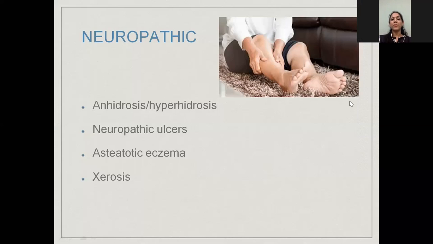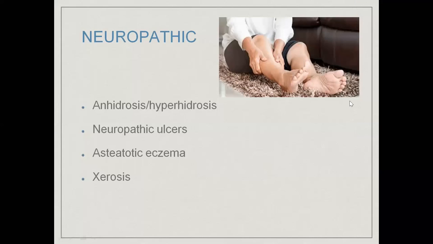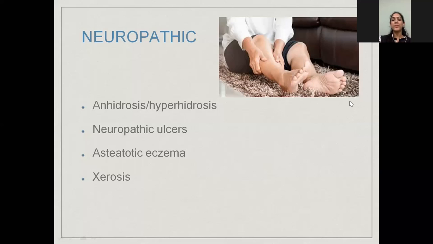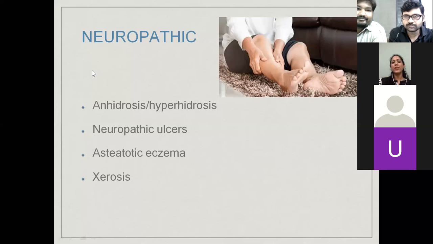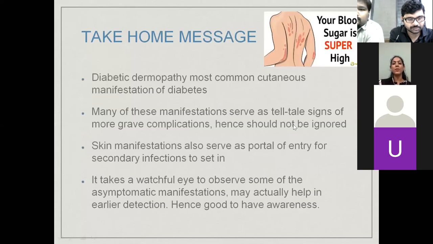Neuropathic manifestations include anhidrosis or hyperhidrosis, that is absence of or increased sweating. Neuropathic ulcers are a different topic altogether, and the neuropathy part has been dealt with in detail by the previous speaker as well. Then you have eczema and xerosis. Because of all these dysautonomic changes, you can have a lot of dryness, that is xerotic skin, in diabetics. Again, this has to be treated with aggression, because otherwise it will lead to trauma. They'll keep scratching, and it will lead to ulcers, and neuropathic ulcers are very difficult to treat then.